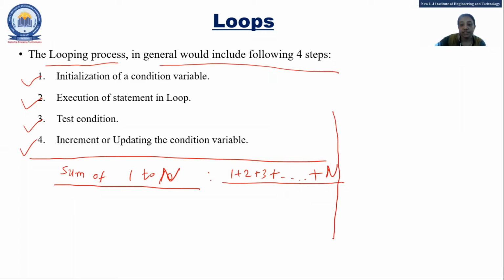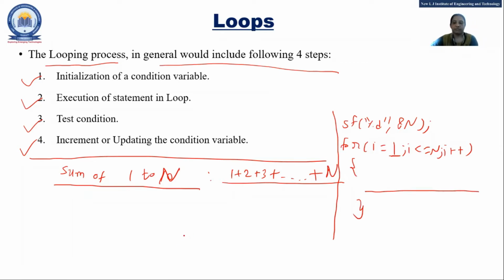So what is the first step? I need n, so I'll scanf n. Any doubt in that? Then I'll start a for loop: i equal to 1, it will start with 1 and go up to n, and then i plus plus. Now the only thing I require is the body of the loop. What should be in this body of the loop? Can anyone tell me?